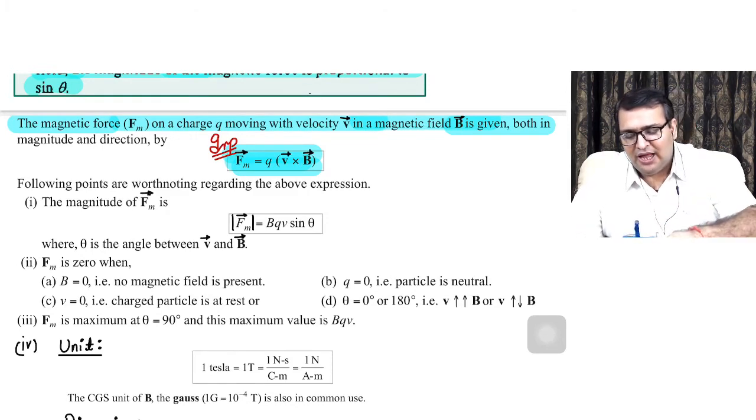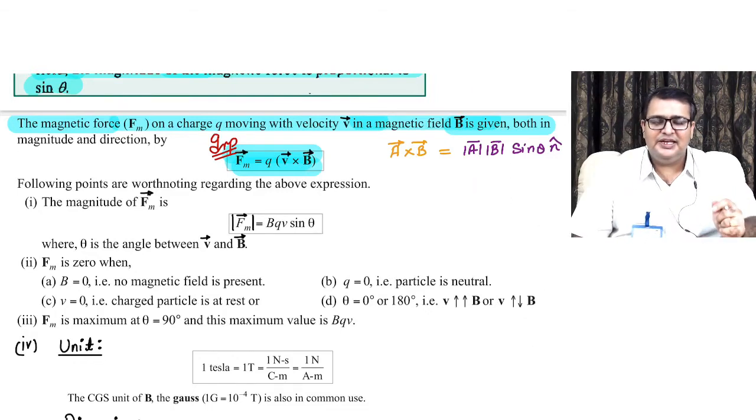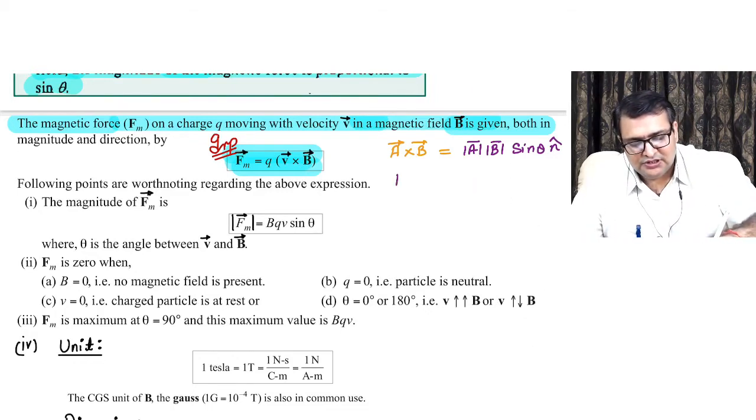So, if we look at the magnitude, if you remember, what was the definition of the cross product? A cross B was nothing but A mag B mag sine theta n cap. And the magnitude of A cross B was A mag B mag sine theta.